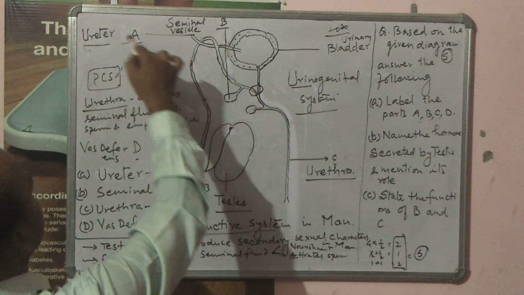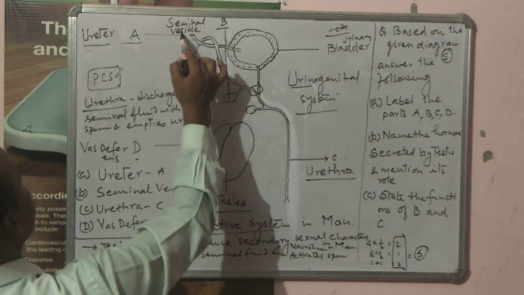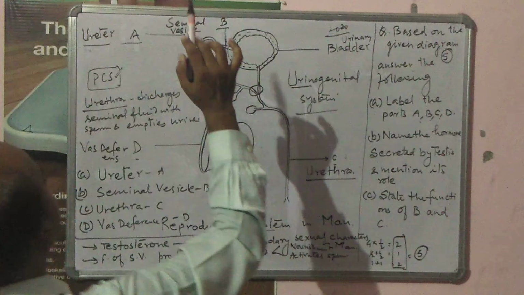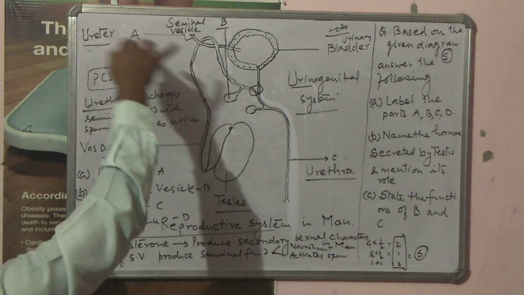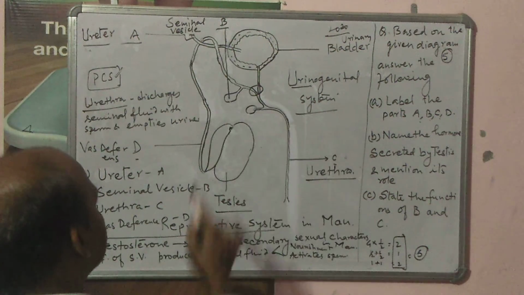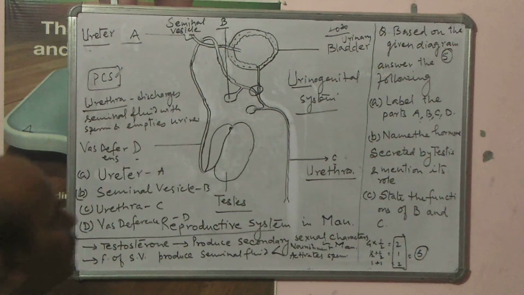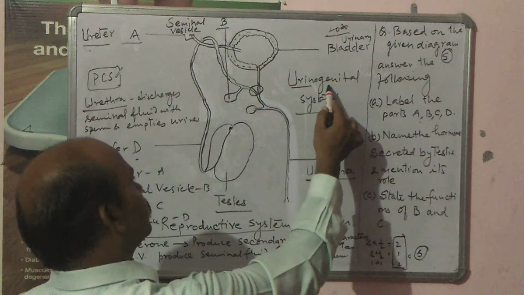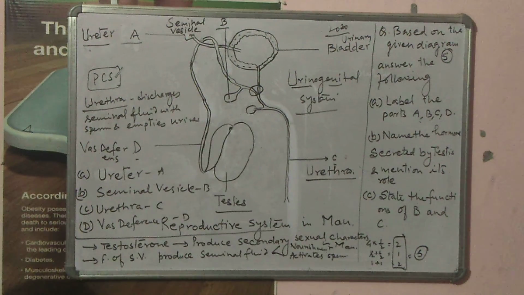Here whatever ureter is there, that ureter is coming from the kidney, and here whatever vas deferens is there, this vas deferens is coming from testes. So overall, because urinary system and reproductive system both are integrated together, it is called as urinogenital system.